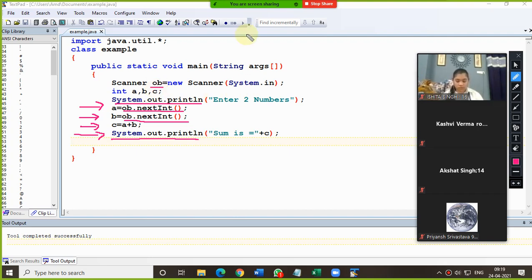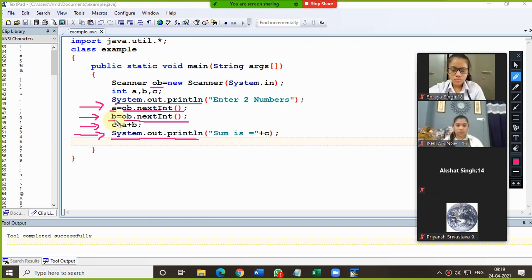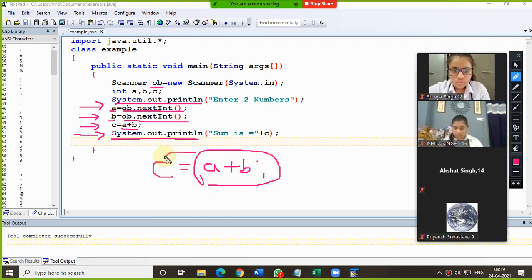So first of all, whatever input you are doing, that is coming in A, then the second number is coming in B. Then we are doing A plus B and storing in C. So what is happening actually here? Please pay attention. C equals to A plus B. So actually A plus B is coming in C because of this assignment operator.